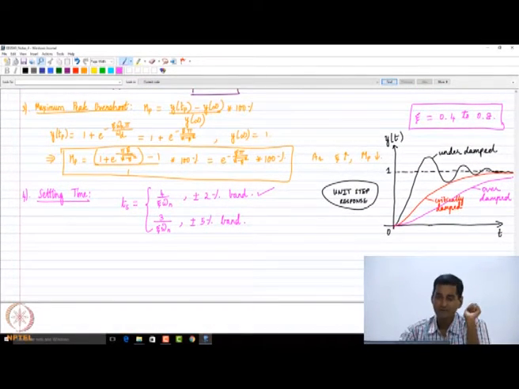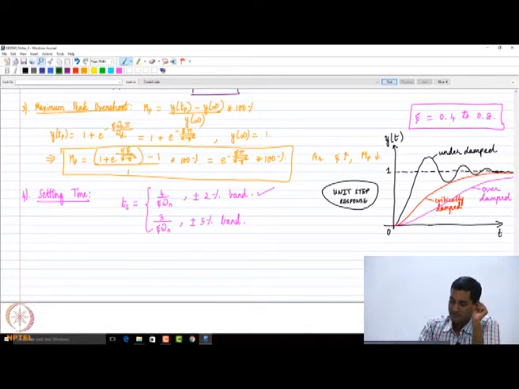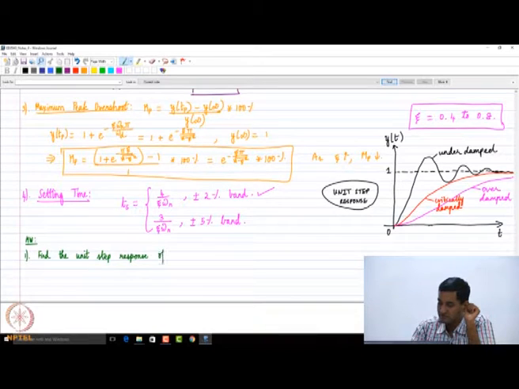So what I am going to leave you with are two homeworks. First, find the unit step response of critically damped systems.